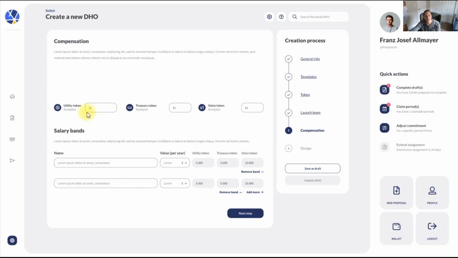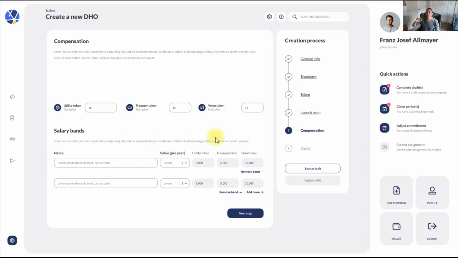So you can come in and say, what is the standard multiplier for utility tokens versus treasury tokens versus voice tokens? If you want voice and value to be exactly the same, you can set your voice token multiplier to be the same as the utility token multiplier. If you want every dollar contributed to be treated the exact same, then you could be setting your treasury token multiplier to be the same as your utility token multiplier. But if you want them to be treated differently, you can change your multipliers for how you want them to be relating to each other. So you get to set those initial relationships. And you can tweak all of this stuff later on as you start to understand a little bit more how it works.